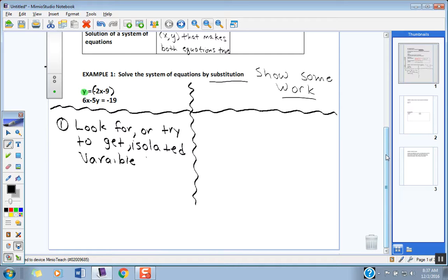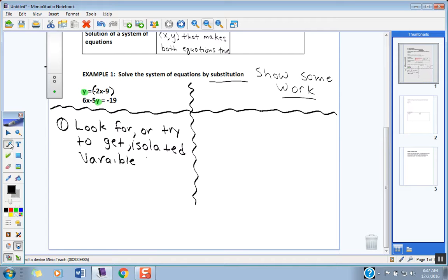If y is equal to what I put in parentheses up here, go down to your second equation, guys. There's that y right there. If y is equal to this mess I put in parentheses, what can I replace this y with that I just highlighted in the second equation? Couldn't I put in negative 2x minus 9 right here? I could, couldn't I?